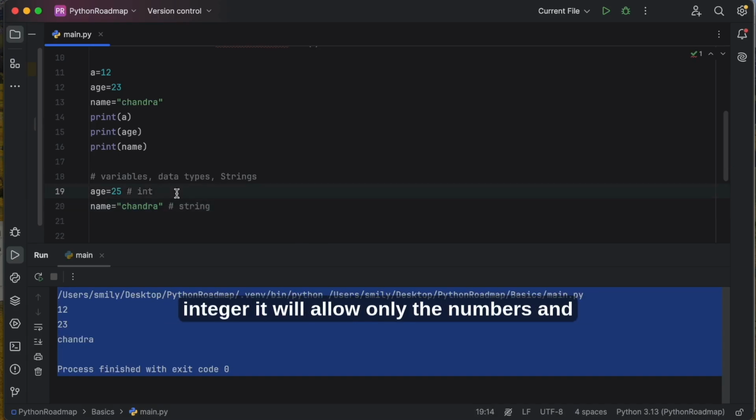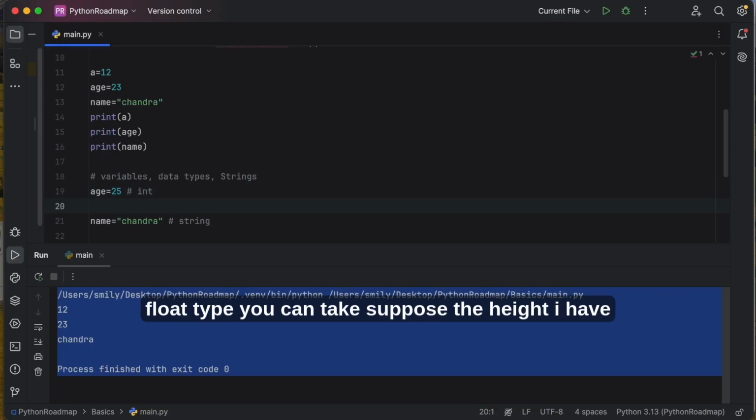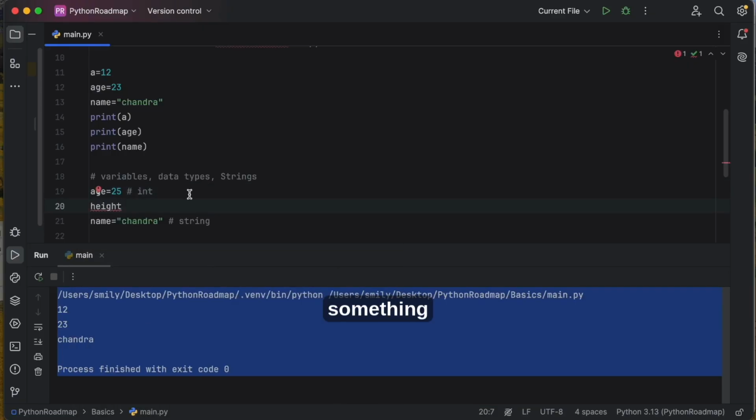Integer will allow only numbers. For the float type, suppose the height is 5.9. This is the float data type.